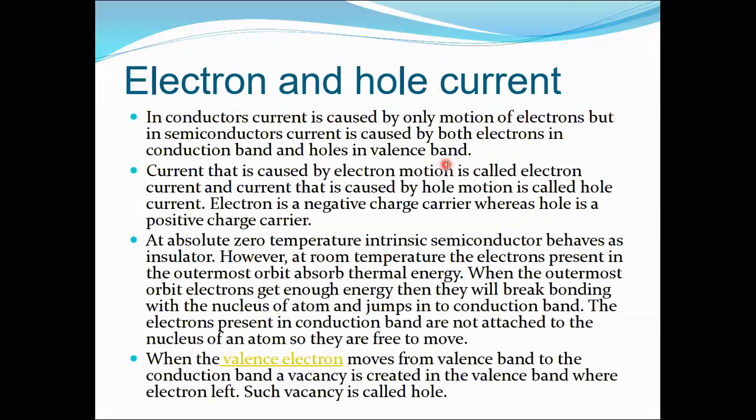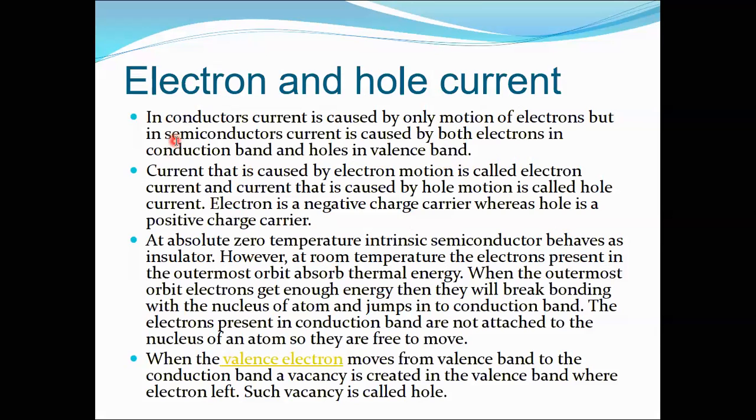Okay, now comes electron and hole current. What is electron current and what is hole current? From the name itself, the current obtained from the electrons will be electron current, while the current obtained from the holes will be hole current.